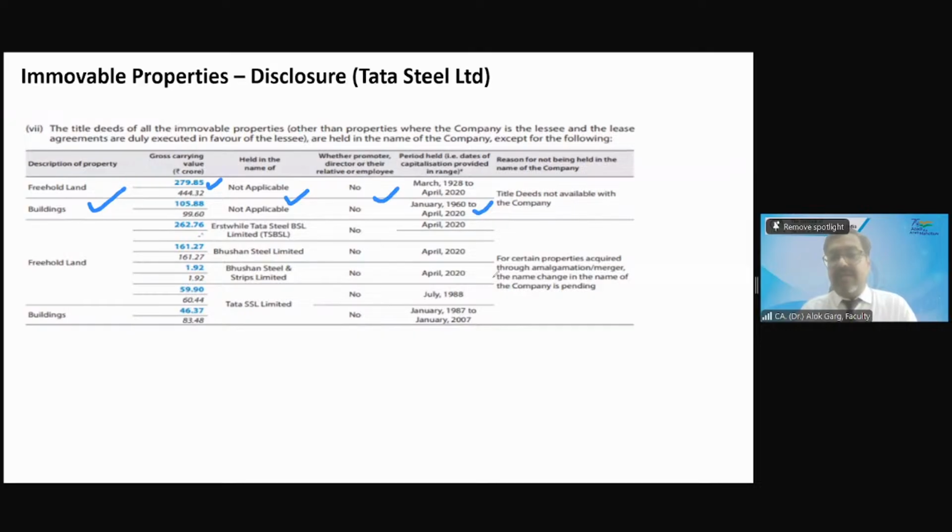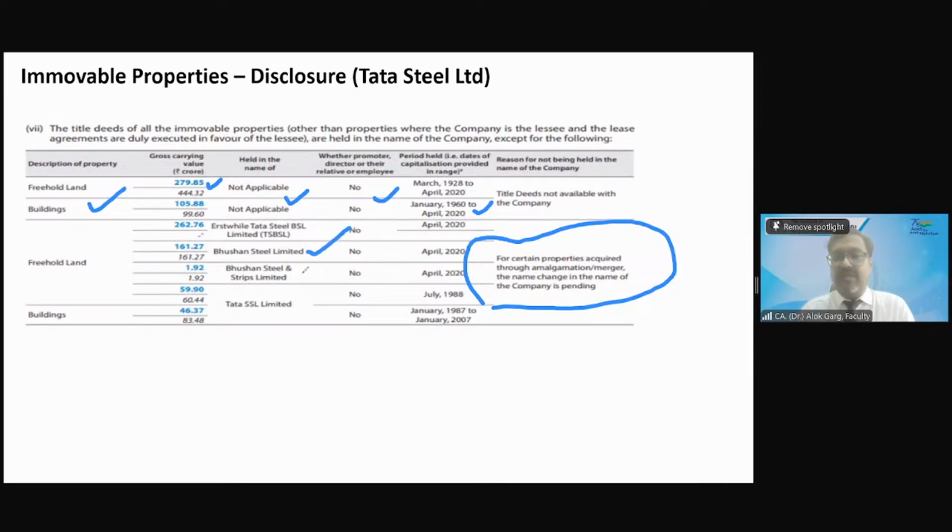Like they have acquired few companies. When you acquire few companies, then whatever immovable property are named in the previous company, they need to get transferred in the name of the current company. So they have written for certain properties acquired through amalgamation merger, the name change in the name of the company is pending. Right?